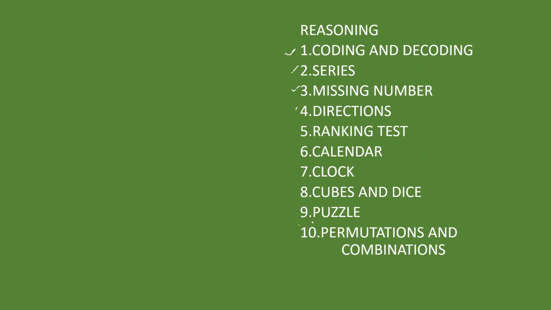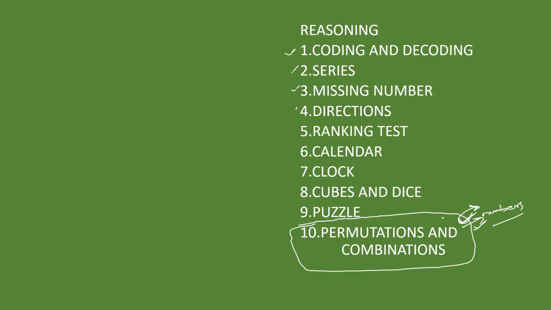But see these permutations and combinations. Actually, I need to put this under what we can say our quant portion, but I am putting this in this area. And what is happening is they are asking questions from permutations and combinations, but not directly. These permutations and combinations are linked with the numbers concept. We will learn the permutations and combinations concept, and they are not asking a question directly, like what is a combination or in how many ways is it possible.